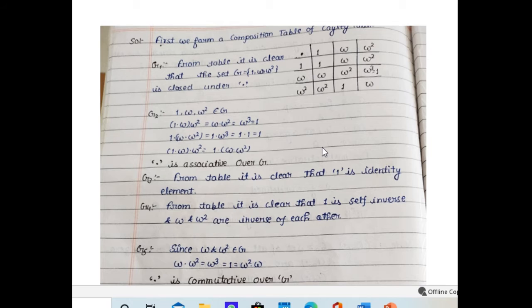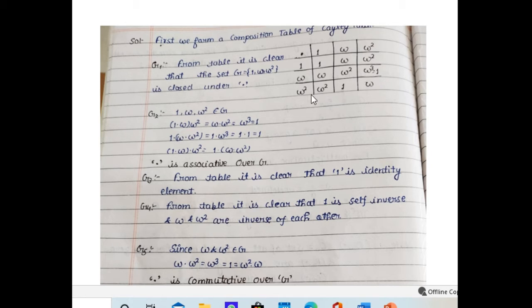Now we have to find the inverses. For that, we check the identity element in each row. In the first row, it is in the first cell. In the second row, it is here. In the third row, it is here. So 1, when multiplied by 1, we get the identity. So 1 is self-inverse. Second, when we multiply omega by omega square, we get 1.